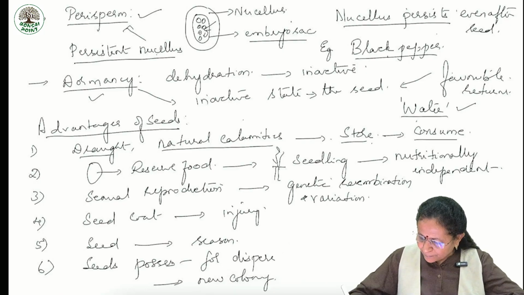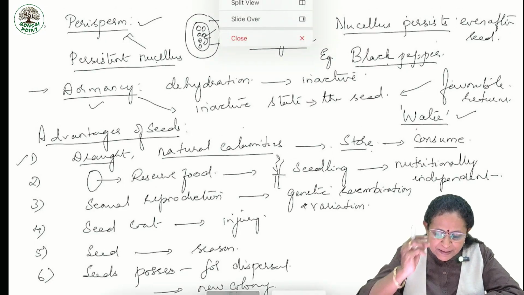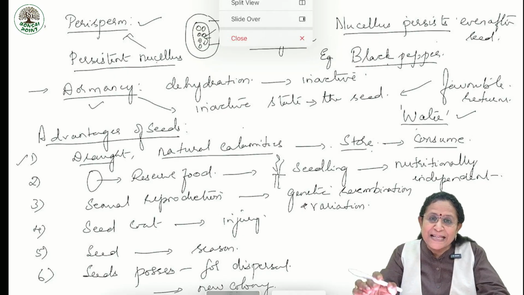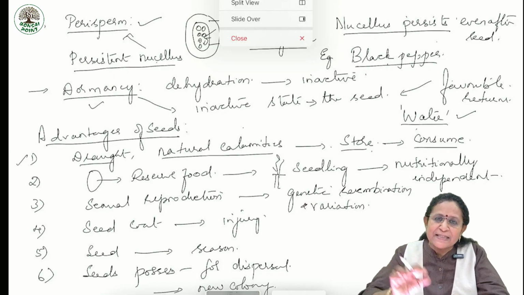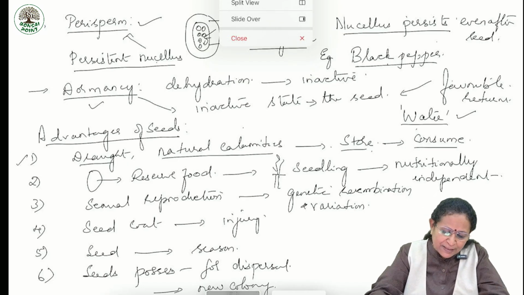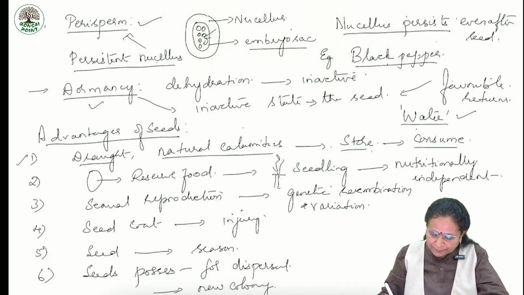Okay, students, let me explain once more. Perisperm means the persistent nucellus. The nucellus must degenerate or be used up completely by the embryo sac. But sometimes it remains even after the formation of the seed. Thereby, we say persistent nucellus. Such a persistent nucellus is called by the term perisperm.